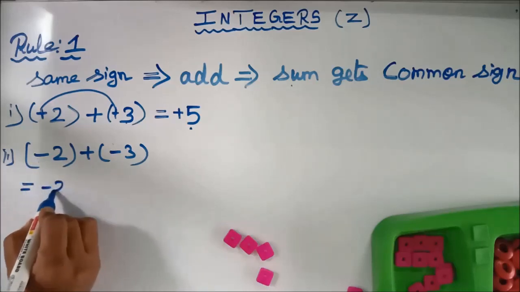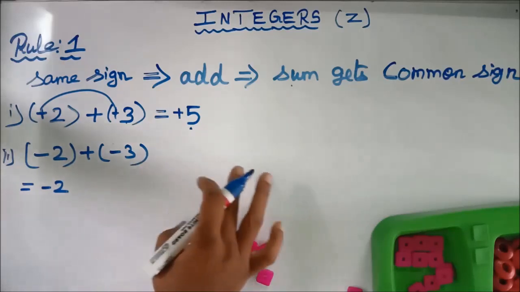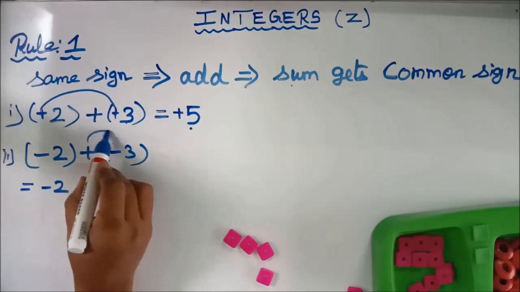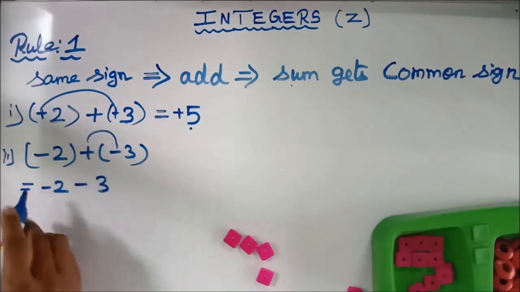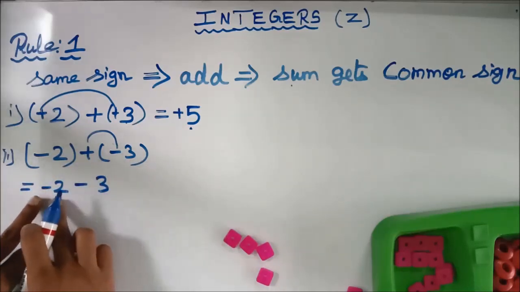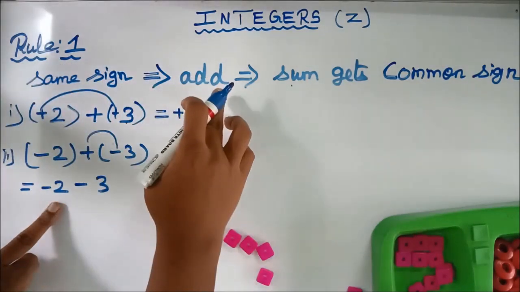So minus 2. While you are removing the second bracket, third bracket, etc., before removing the bracket, you have to multiply the symbol. So plus into minus, minus 3. Thus we have removed the brackets. Now observe the given integers. They have the same symbol. So as per rule 1, you have to add.